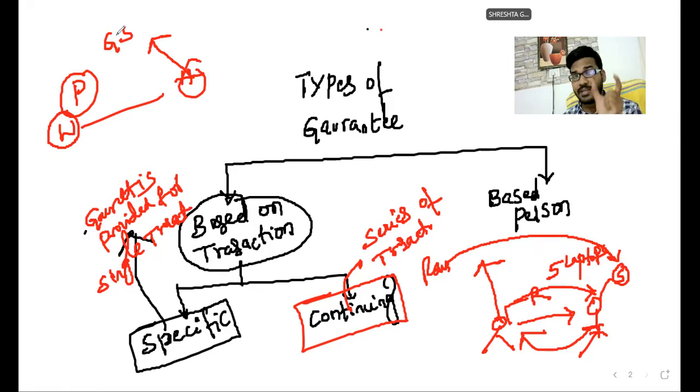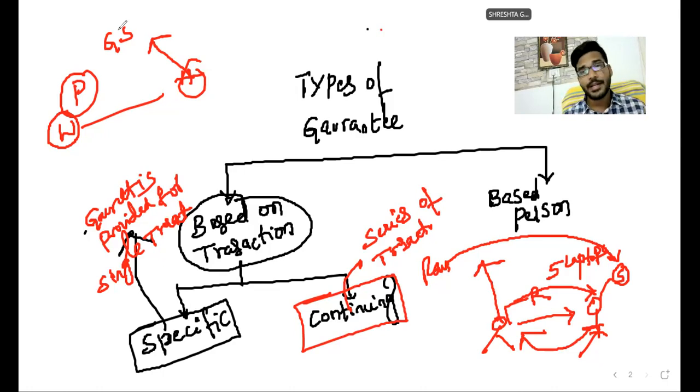Is guarantee given for one transaction? No. Guarantee is given for a series of transactions. You can obtain groceries n number of times during that particular period, and that is called as continuing guarantee. Like that, based on transaction, the guarantee is broadly classified into two categories: one is specific guarantee, another one is continuing guarantee. Specific guarantee can be provided for a specific or particular transaction. Continuing guarantee can be provided for a series of transactions. Okay, so this is a basic segregation based on transaction.